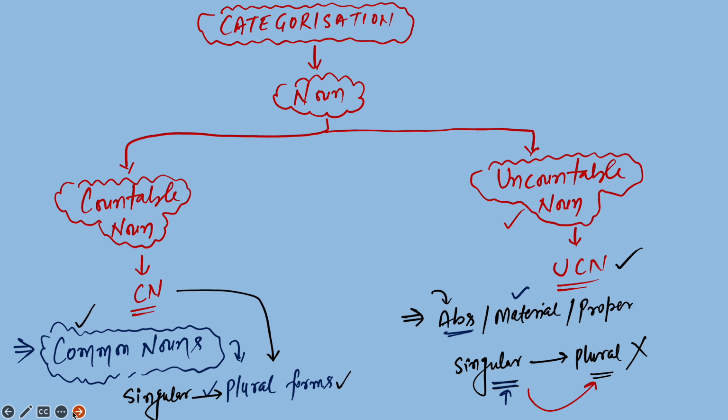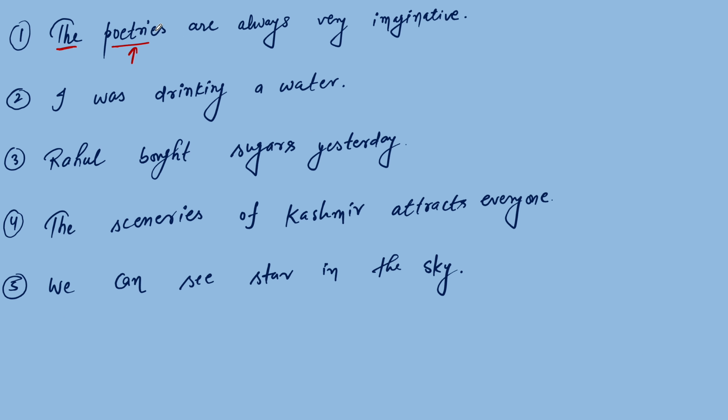Is it clear? So as we can see here, poetries, there is es which is already added to the word poetry. So in this case, poetry is an uncountable noun. That is why we can't add the letters E and S. So that's why this is a mistake here, and we need to write poetry only.